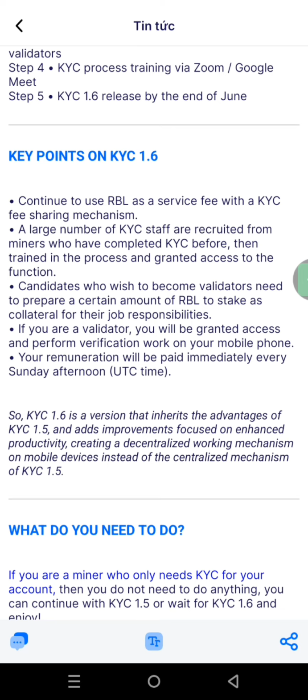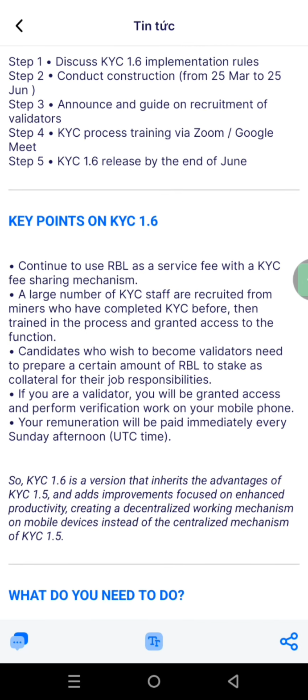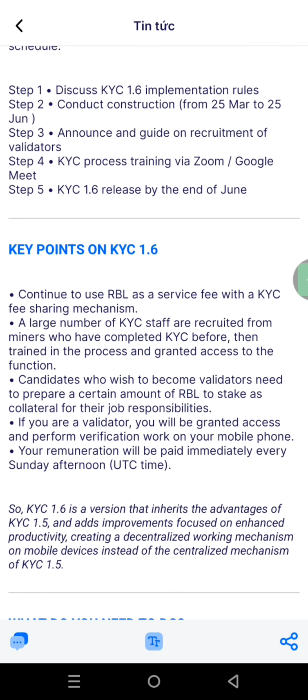So that is the key point. Key point 1 says continue to use RBL as a KYC sharing mechanism. So they say a large number of KYC staff are recruited from miners who have completed KYC before, then trained in the process and granted access to the function. So what are they trying to say here? That they are going to recruit those people that have already done their KYC in the past. They are going to recruit them to be able to approve other persons' KYC. I've already shared that with you.